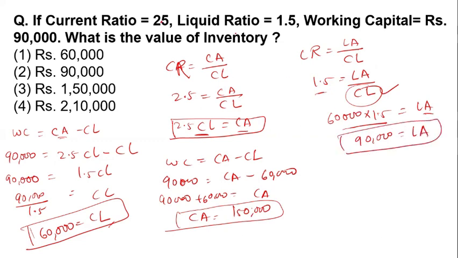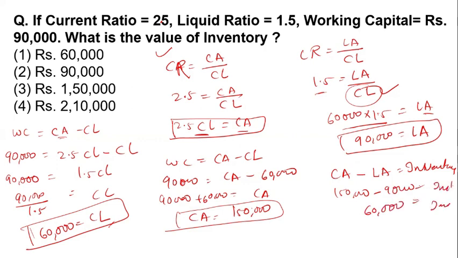Okay, so we need to calculate the inventory. From the current asset we will subtract the liquid asset, then we will get the inventory. The current asset is 1,50,000, liquid asset is 90,000, so the inventory is 60,000. So according to this question, option number A is the right answer.